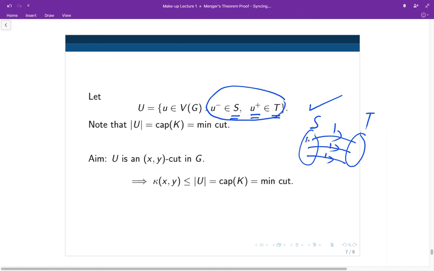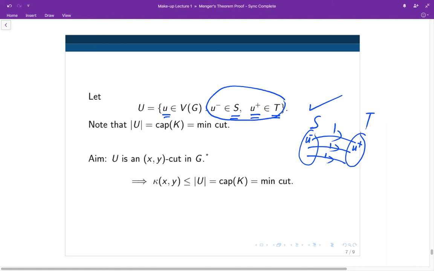So if you count the number of 1s here, you are actually counting the number of vertices u that we collect inside the set U. All right, so the size of U is the capacity of the cut.